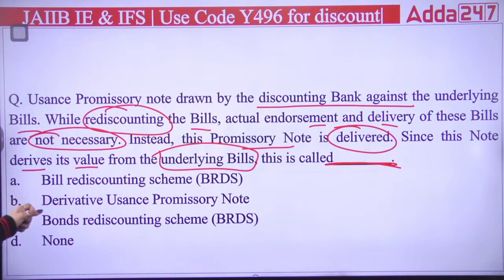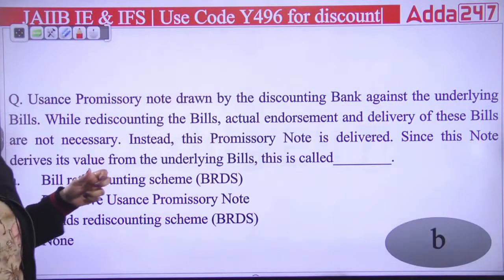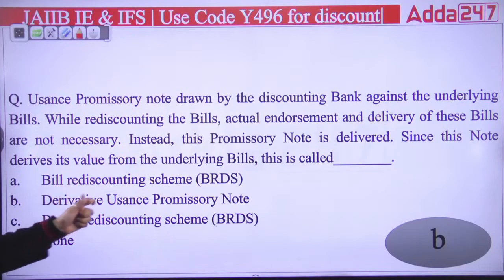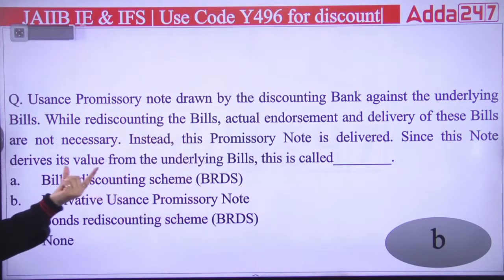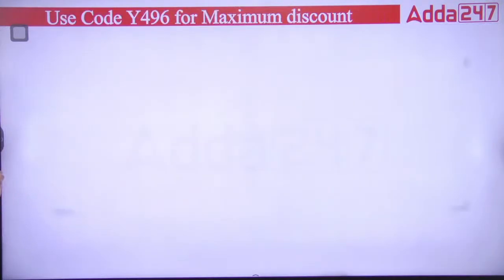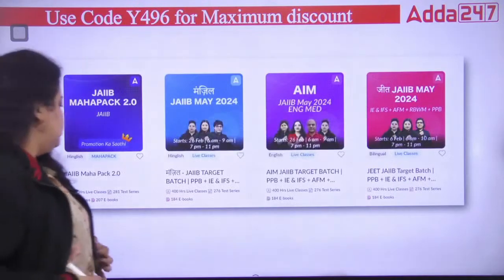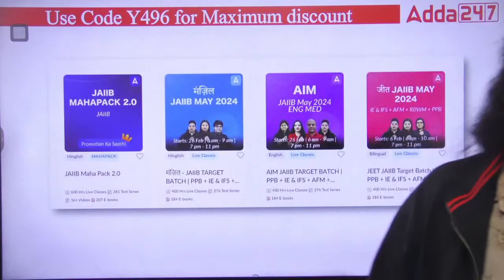It is known as the derivative usance promissory note, because its value is derived from the other usance bills, and that's why the note will be known as a derivative usance promissory note. This note will be traded in the bill rediscounting scheme. So the right answer will be B. Okay, done. So now let me know how many answers you have given correct.